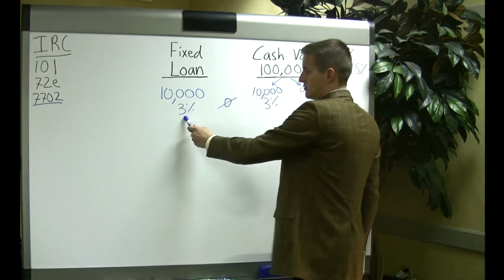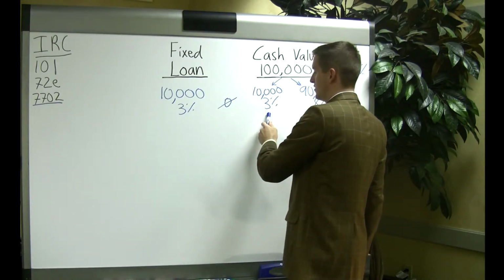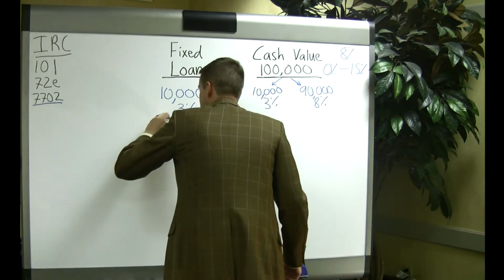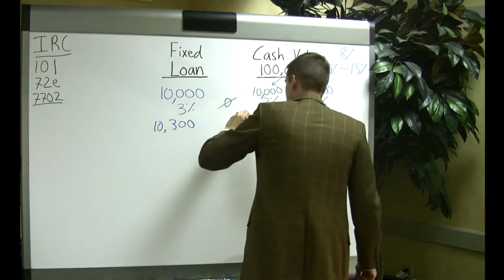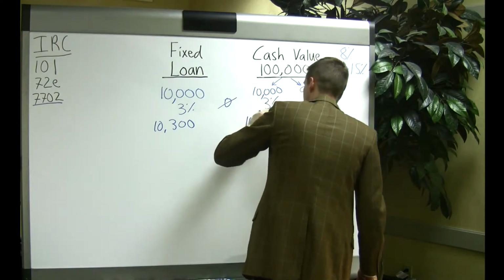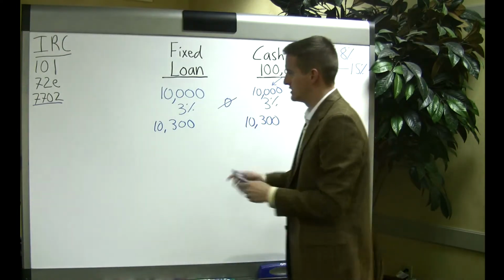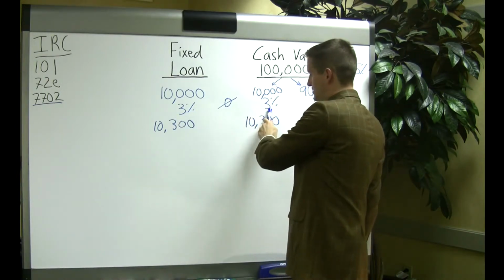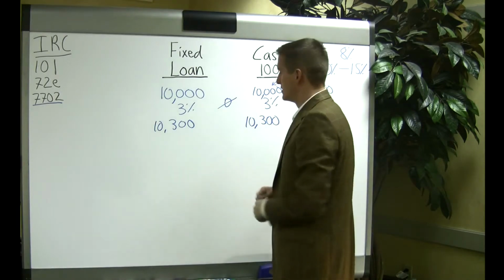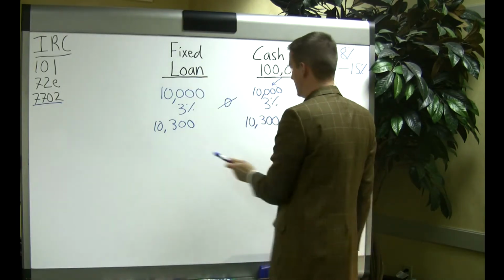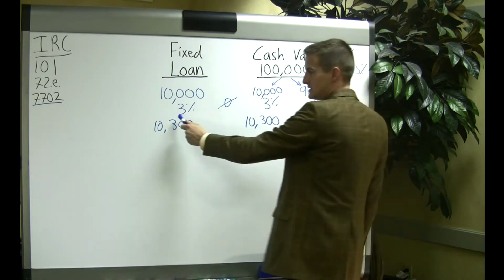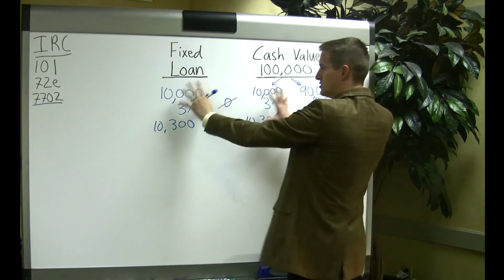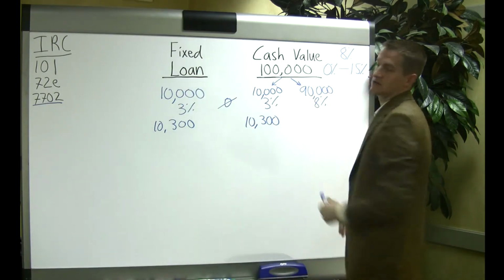So this 3% that you're being charged and this 3% that you're earning, let's just go out the next year. They wash each other out. So you've got $10,300 over here, and over here you made $10,300. Some people get confused in thinking that they take this 3% and it is being paid by the cash value. They both accumulate. So pretty soon, this could be $20,000 and this can be $20,000. But the nice thing is that this is guaranteed at 3%, and this is guaranteed to earn 3%. So these two wash each other out, and you have a net of $90,000.